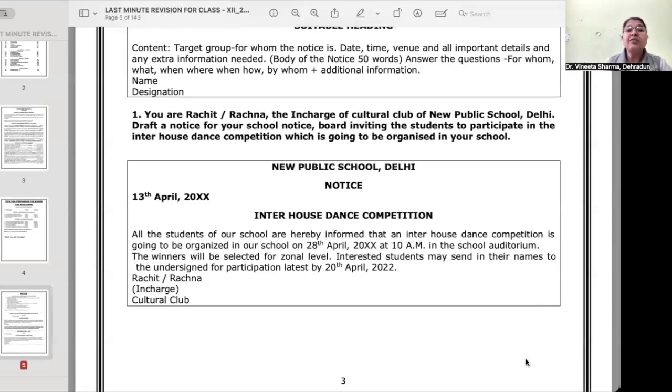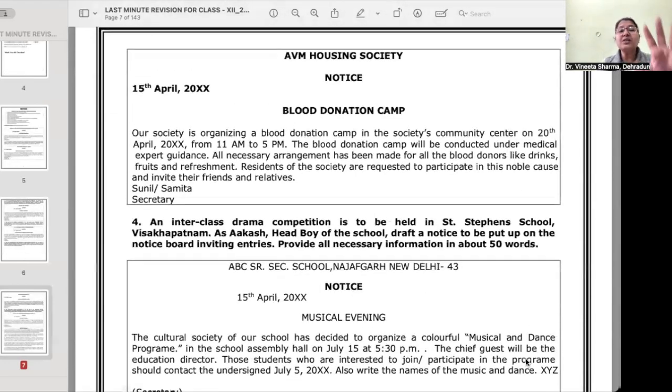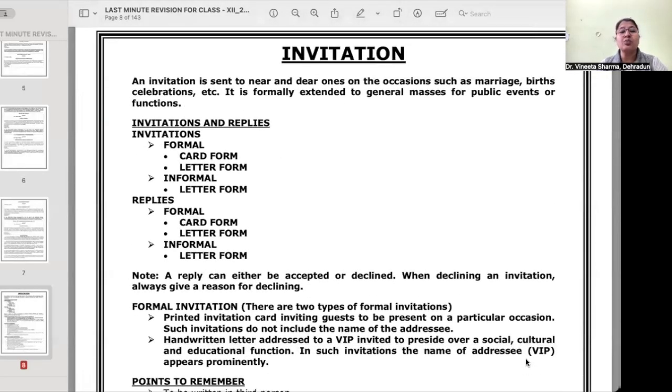Okay. The winners will be selected for zonal level. Interested students may send their names to the undersigned for participation latest by, then the deadline is given. And who is the issuing authority, उसका आपको नाम already दिया हुआ है. The name that has been given in the question, that name only should be used with the designation: in charge, cultural club. I hope it is clear. Yes. Okay. So please revise all these notices, read them, and then you are given certain questions also.